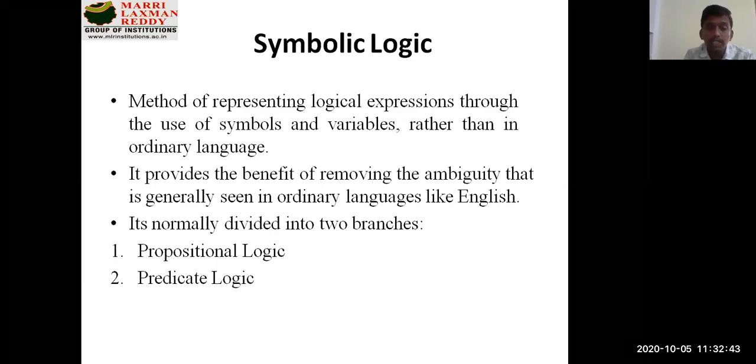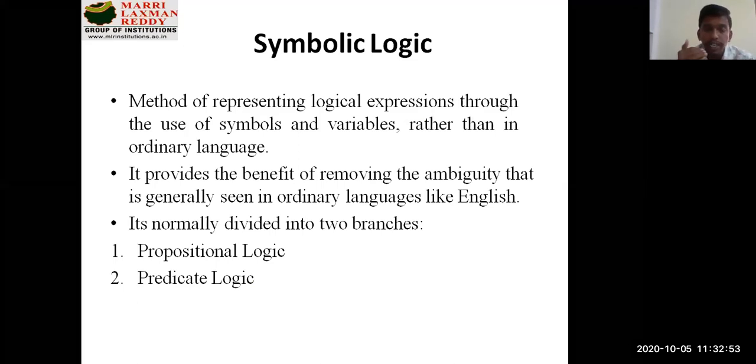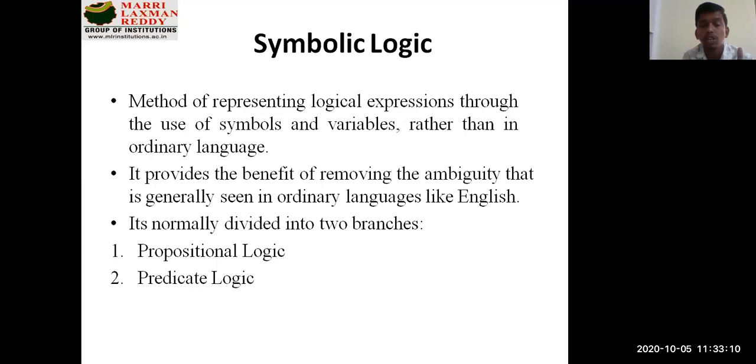It provides the benefit of removing the ambiguity that is generally seen in ordinary language like English. The English statements you give as premises may lead to ambiguity, or confusion. To remove this confusion, we represent a set of premises through symbolic form. That's what we call the symbolic representation of logic.